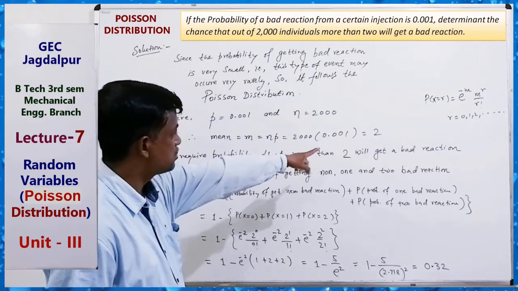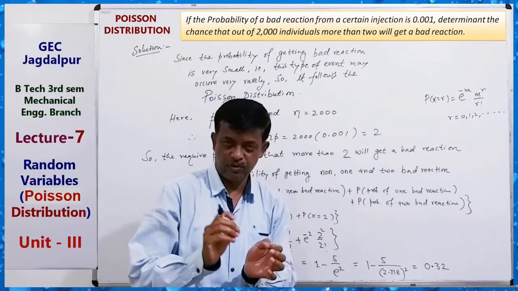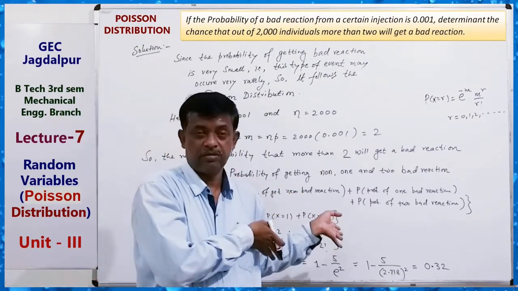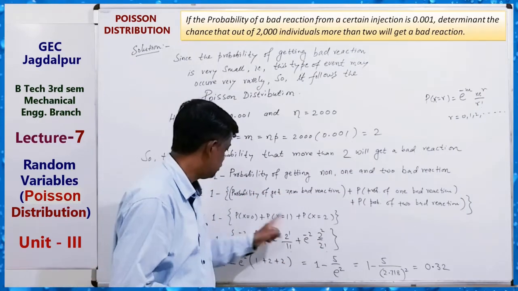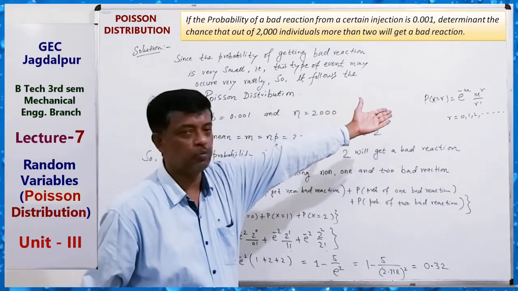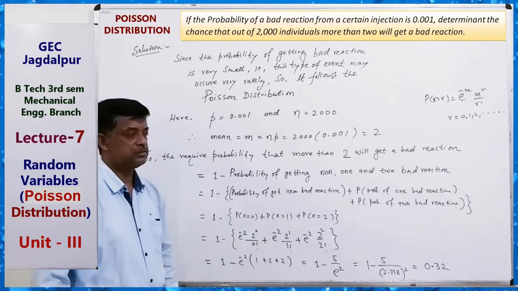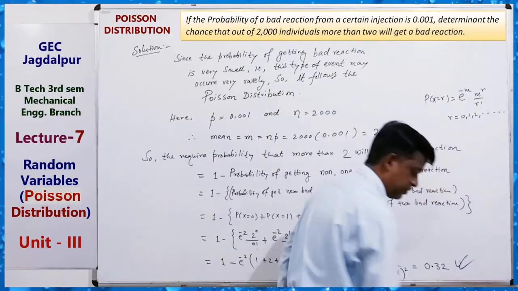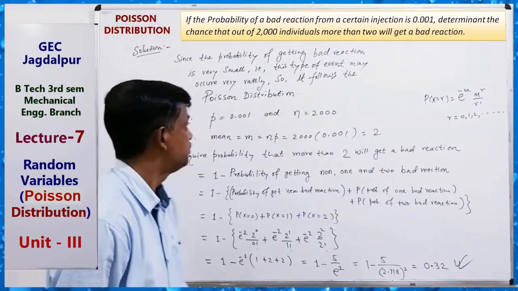More than 2 means 1 minus the probabilities for 0, 1 and 2. More than 2, greater than 2, so 2 is on the other side. So for 0, 1, 2, just use the probability function formula for the Poisson distribution, and you can get it like this. So this is the answer of this question. Okay. Clear? So, take another question also.